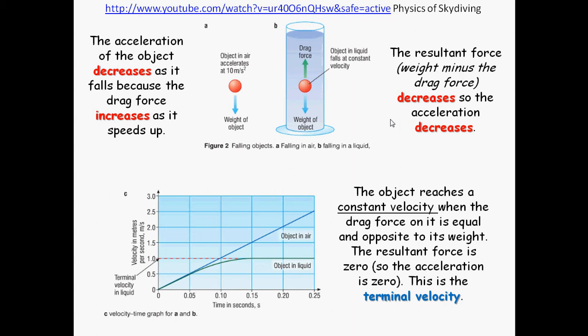This is known as terminal velocity, meaning the object cannot accelerate any further, it is terminal. Just like when you say a terminal disease, you know that a person is not going to live more than a certain time because the disease is terminal, so it makes an end to the person's life. The same with velocity. Because of the weight and the drag force that you have, and because these forces are now balanced, and the weight cannot become bigger than the drag, then it is a terminal velocity. You cannot go any further than that, okay?